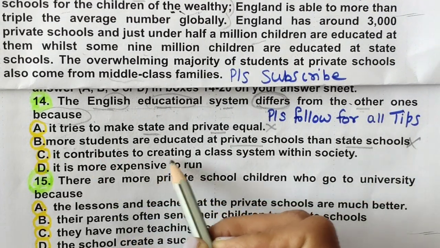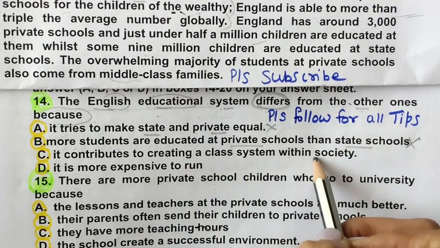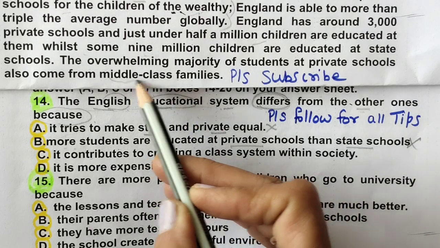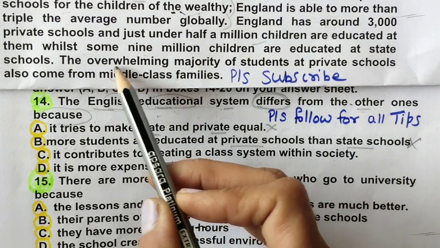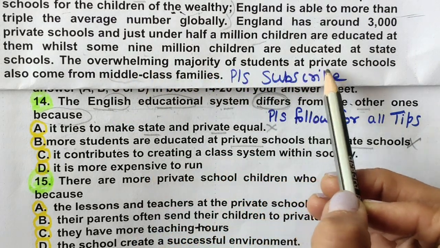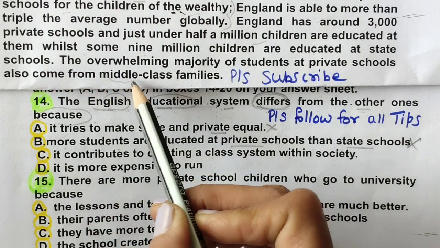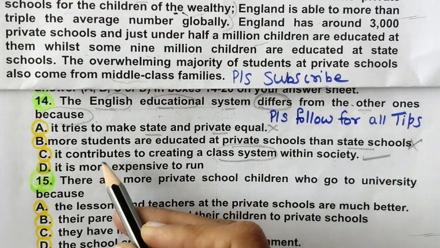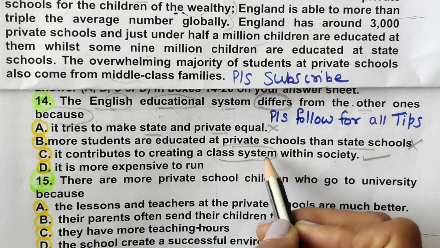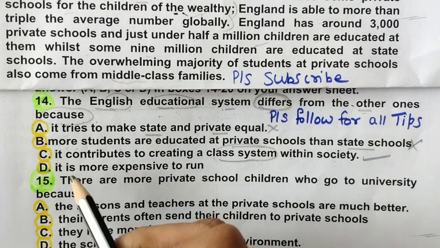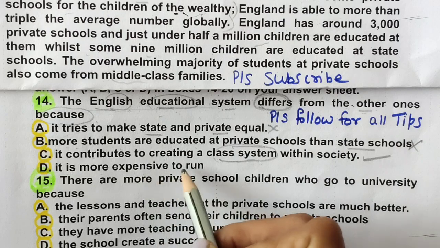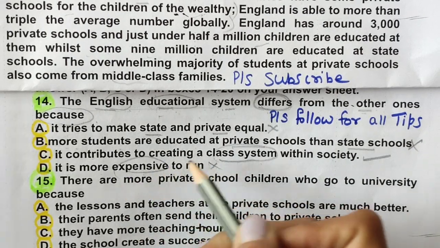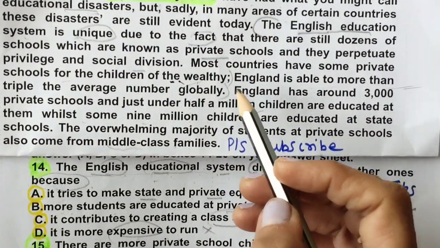It contributes to creating a class system within society. Yes, society class system, it is given. The overwhelming majority of students at private schools also come from middle class families. This we can select, middle class families. It contributes to creating a class system within society. And D says it is more expensive to run. So this expensive kind of thing is not given here in this paragraph.